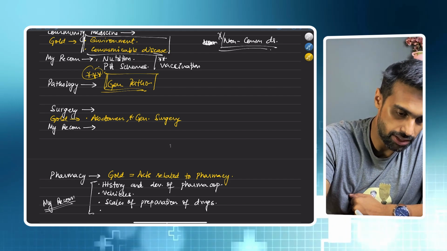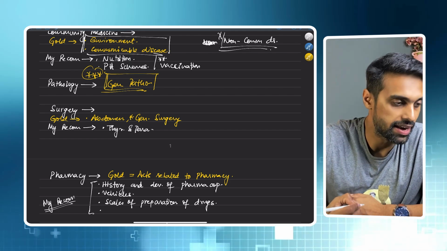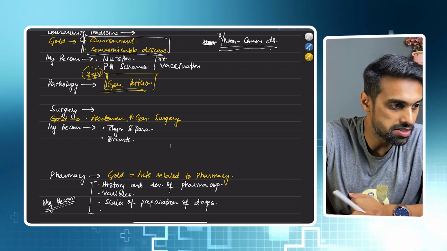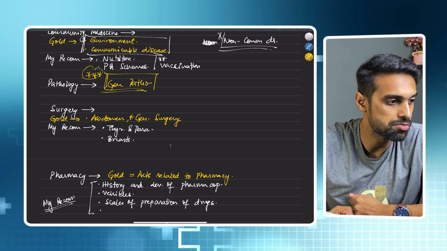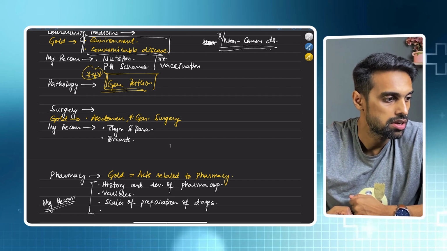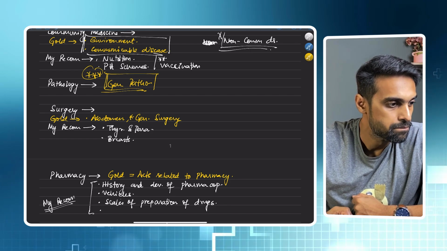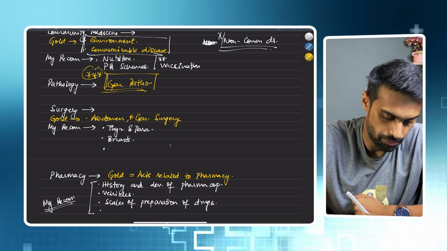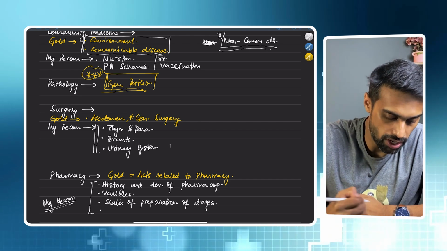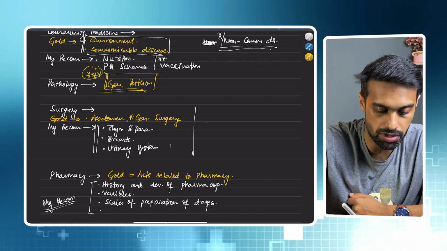thyroid and parathyroid, this chapter. Go through the chapter breasts, because this is very important from surgery. Last year there was no question, this year also there was no question, so in 2025 there can be questions from breasts. Next we have urinary system. Okay, so these are few recommendations from surgery, and the topic that you can neglect this year from surgery is